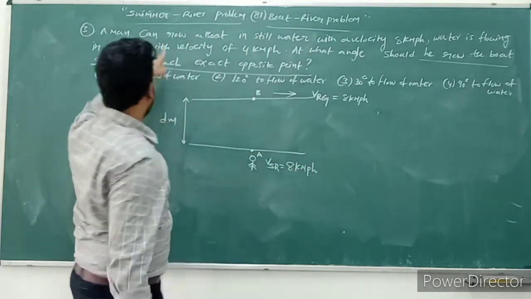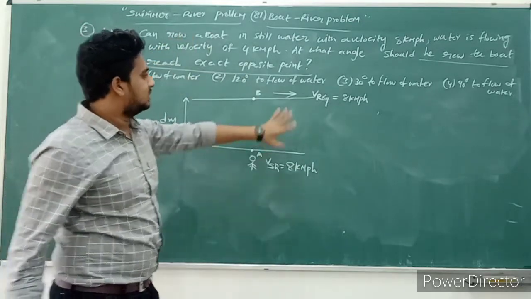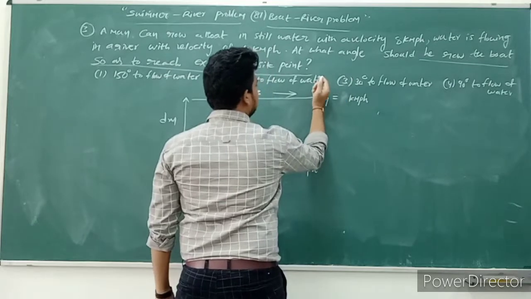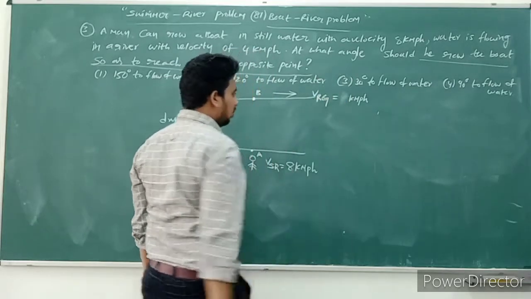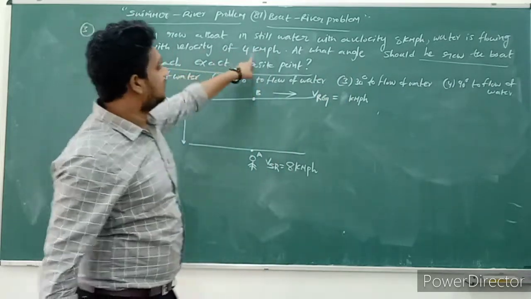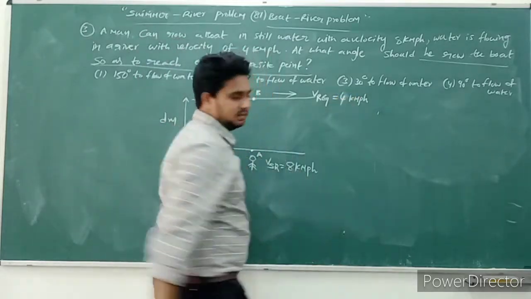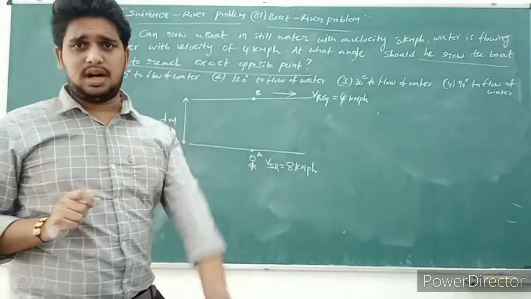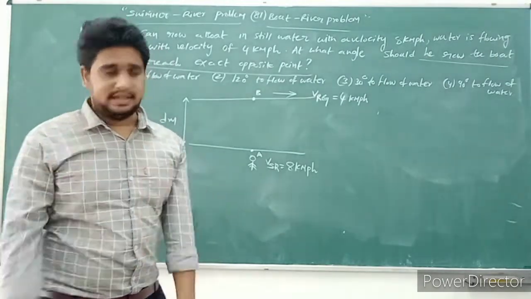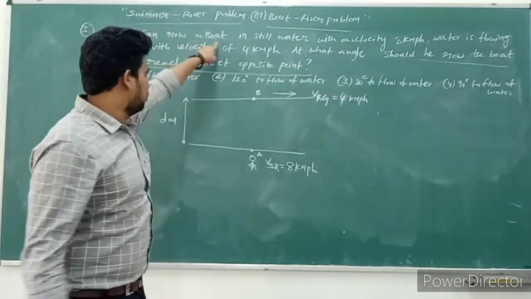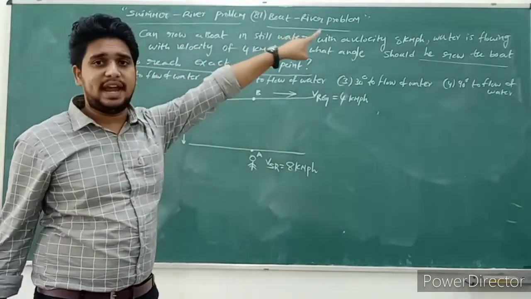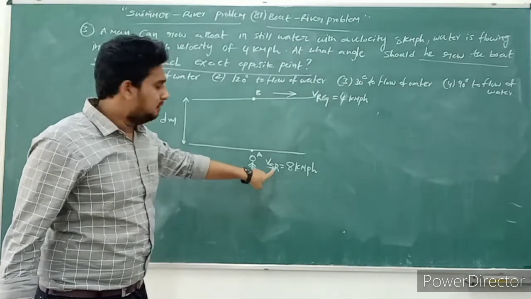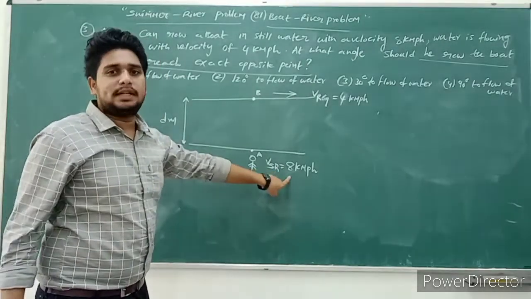This is the velocity of man with respect to river. This is the velocity of river with respect to ground, which is given as 4 kilometers per hour. Observe carefully. Read the question carefully, then you will get an idea of what the given data is. A man can row a boat in still water with a velocity of 8 kilometers per hour. That means the velocity of swimmer with respect to river is 8 kilometers per hour.